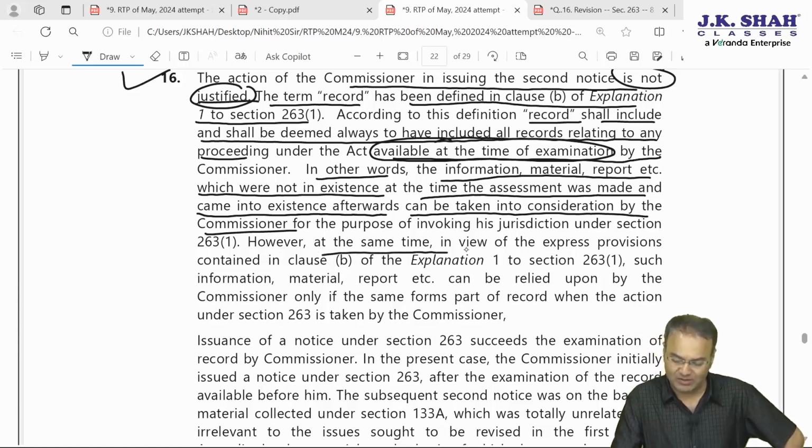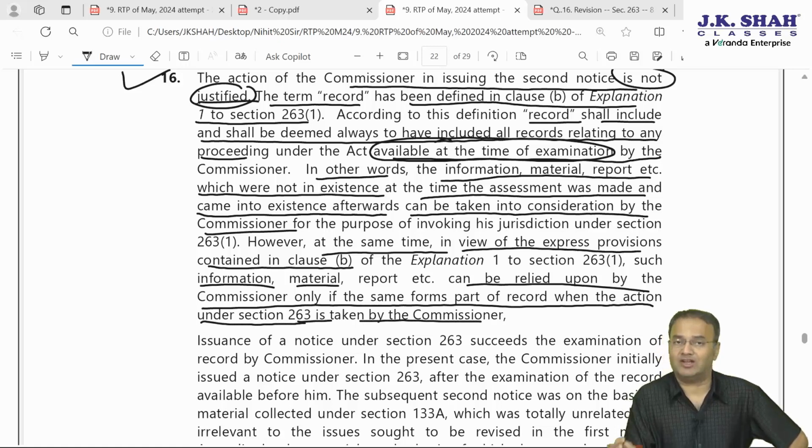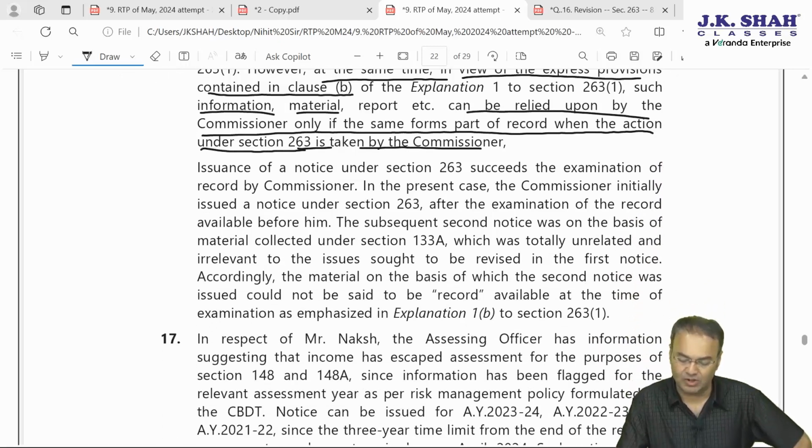However, at the same time, in view of the express provisions contained in clause B to explanation 1 to section 263, such information, material, report, etc. can be relied upon by Commissioner only if the same forms part of record when the action under 263 is taken by Commissioner. Action under section 263 is taken by Commissioner means at the time of examination.